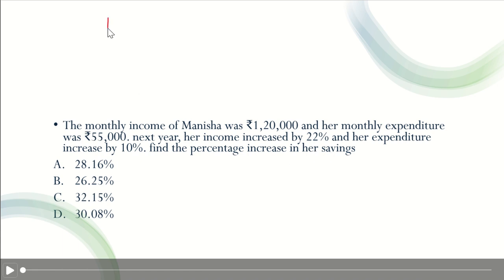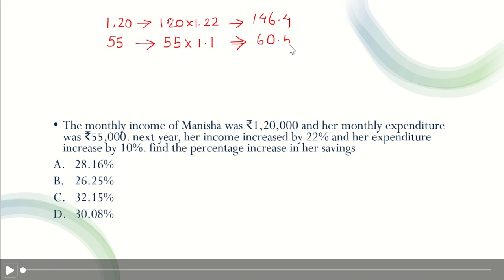Okay, initially her income was 1,20,000. Okay, we don't need these zeros. And it is increased by 22%, that is 120 into 1.22, that is 146.4, and her expenditure was 55. If we multiply this with the 1.1, that is around 60.5.